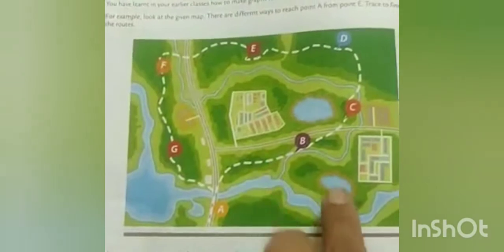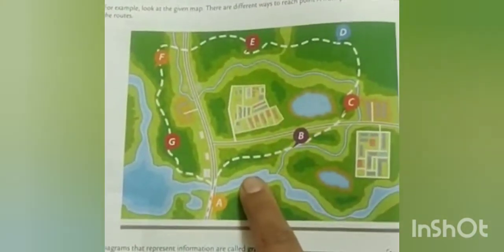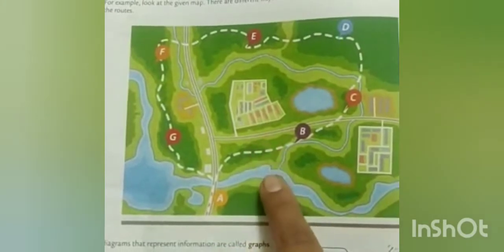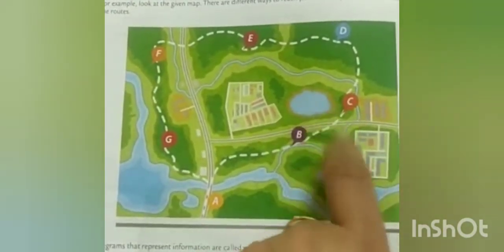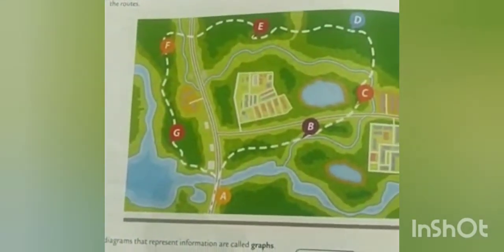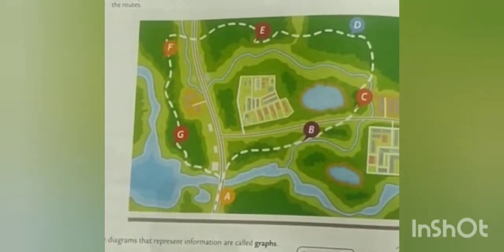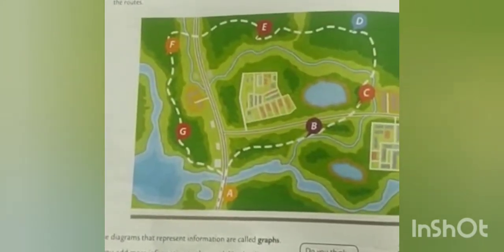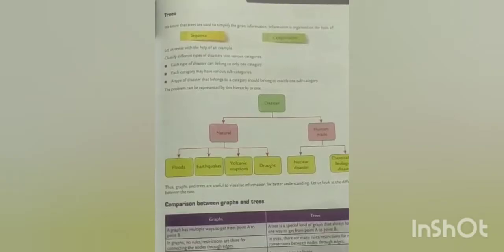For this diagram, if from point A to B the distance is 10 kilometers, I write 10 here. From B to C the distance is 2 kilometers, and I write 2 here. Then it becomes a weighted graph. So between a simple graph and a weighted graph there is only one difference: weighted graphs carry more information related to the graph.